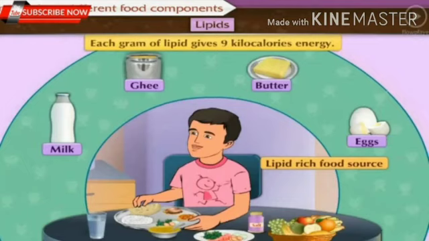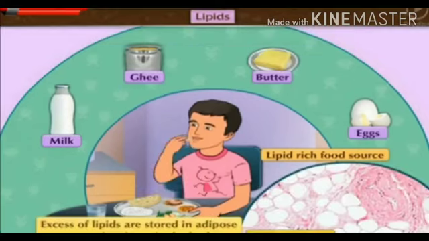Each gram of lipid gives us 9 kilocalories of energy, that is a big source of energy. Then what happens when there are excess lipids? These excess lipids are stored in adipose connective tissue in the body.